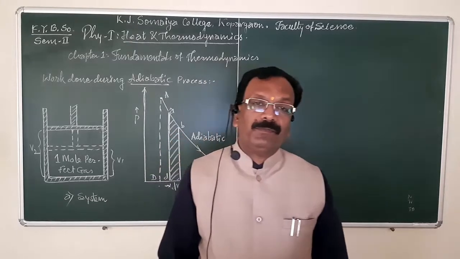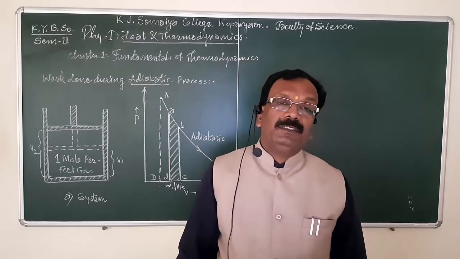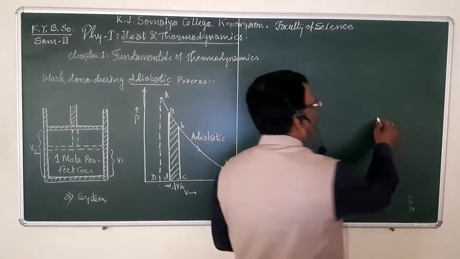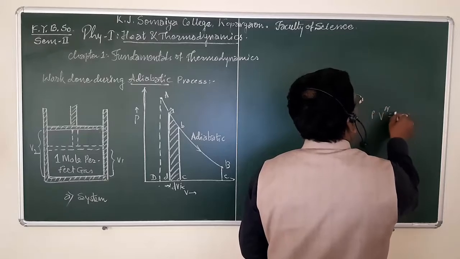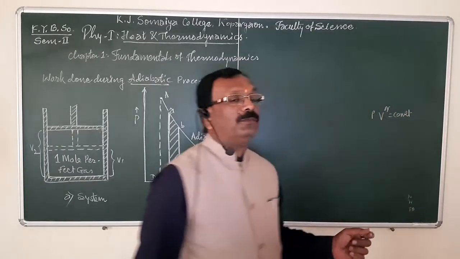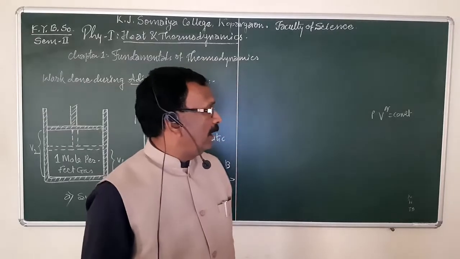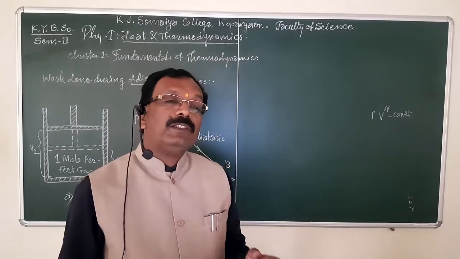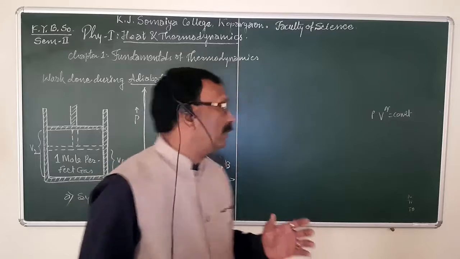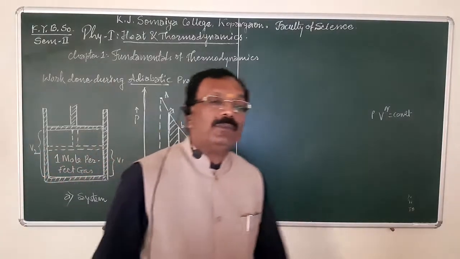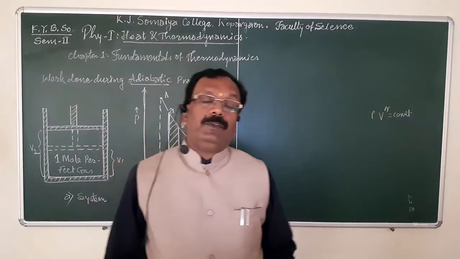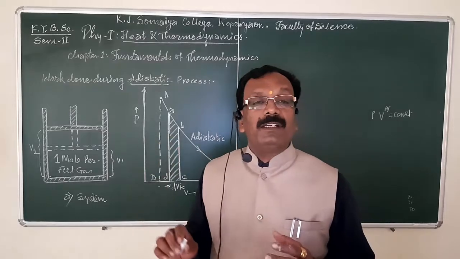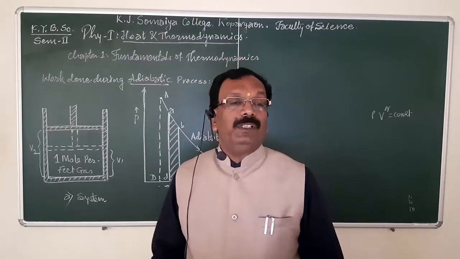In the previous lecture, we studied the adiabatic relation between pressure and volume, that is PV raised to gamma is equal to constant, and other forms of this relation: the adiabatic relation between temperature and volume, and between temperature and pressure. We also studied some part of this point, that is work done during adiabatic process. Now today I am again going to repeat the part in brief and then move further.